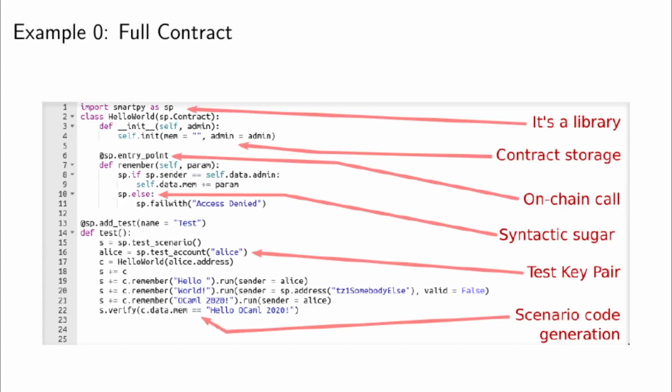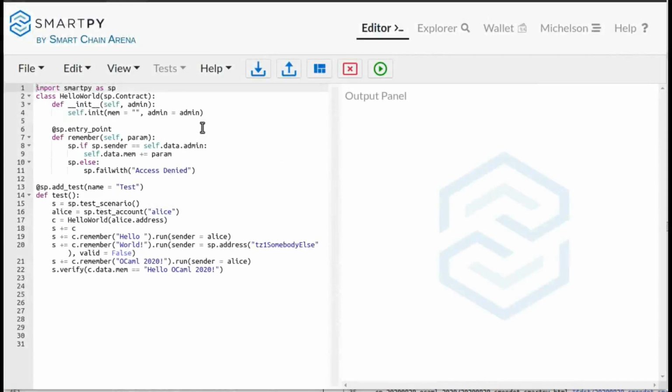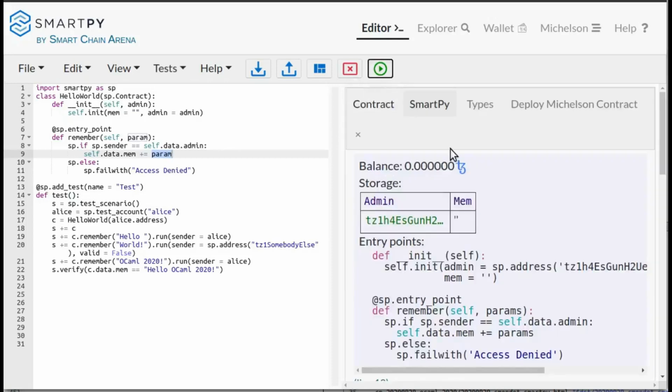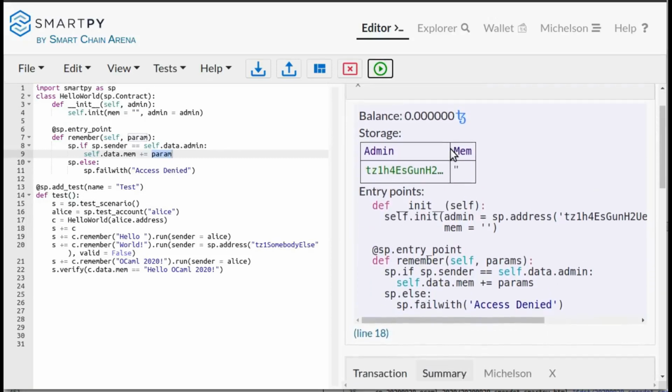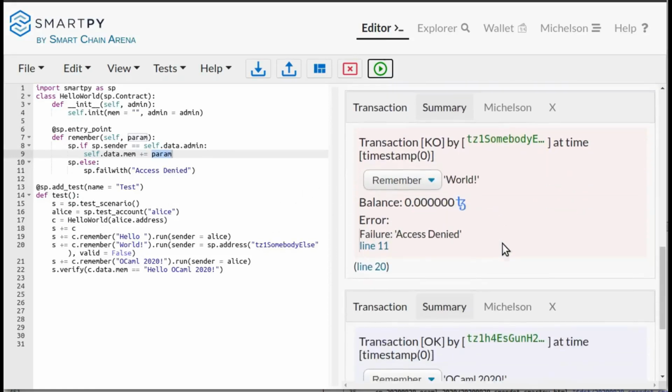So let's look at a little demo to see how it looks for the end users in the WebIDE. So we see the contract that I just showed with the test in the WebIDE with syntax highlighting and everything. The user can compile and run the program. We see the initial state. We see the test scenario results. So successful and expected unsuccessful entry points.